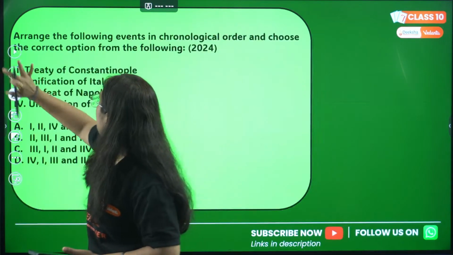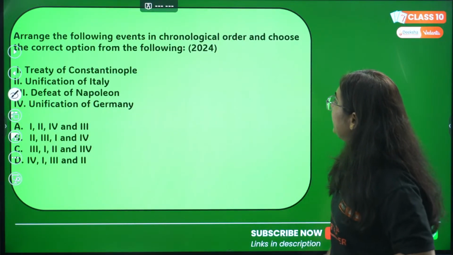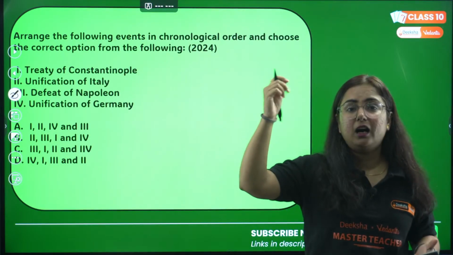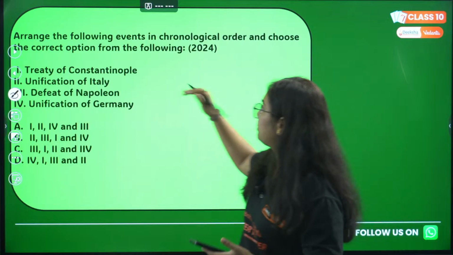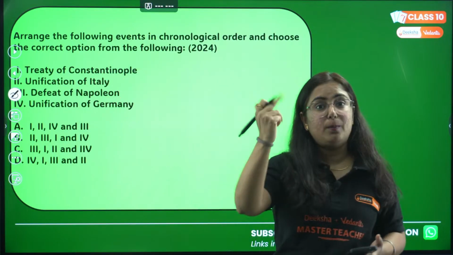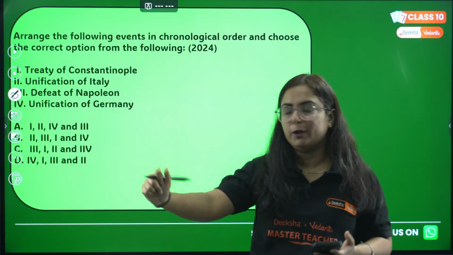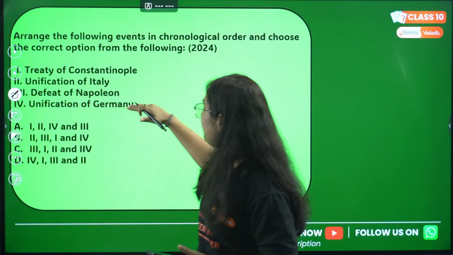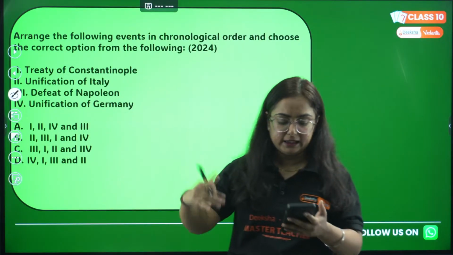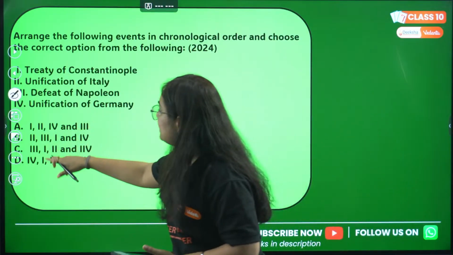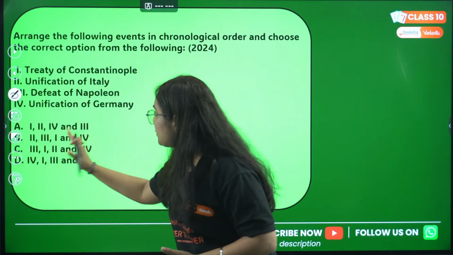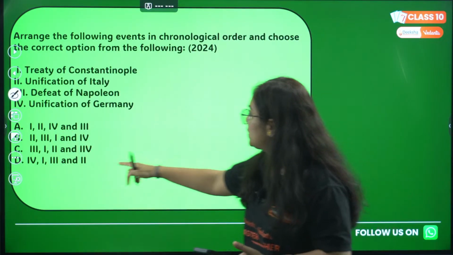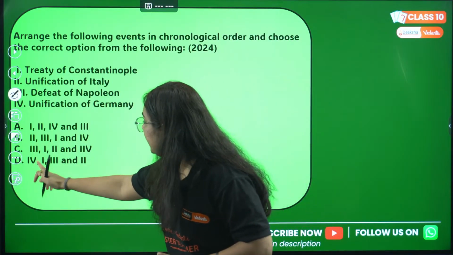Fine, okay. Moving to the next question: arrange the following events in chronological order and choose the correct option from the following. Again, a question related to sequential order. First is the Treaty of Constantinople. Now, they have just changed the word, okay? Second is unification of Italy, defeat of Napoleon, and then unification of Germany. Again and again, this question is coming. Practice it. Options are: A, 1, 2, 4 and 3. Option B, 2, 3, 1 and 4. Option C, 3, 1, 2 and 4. Option D, 4, 1, 3 and 2.